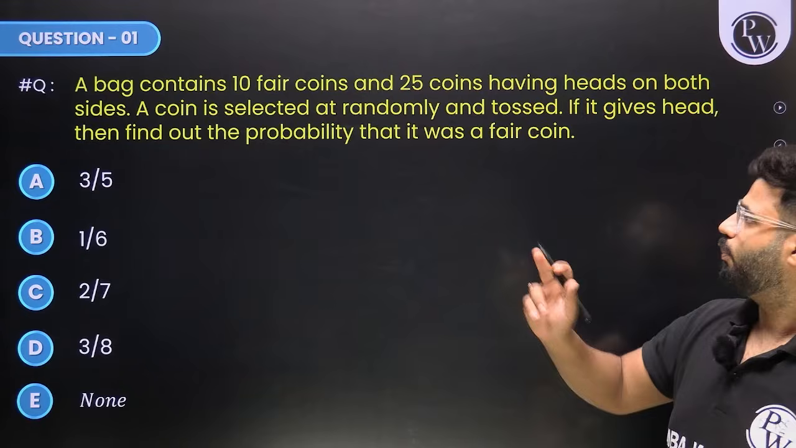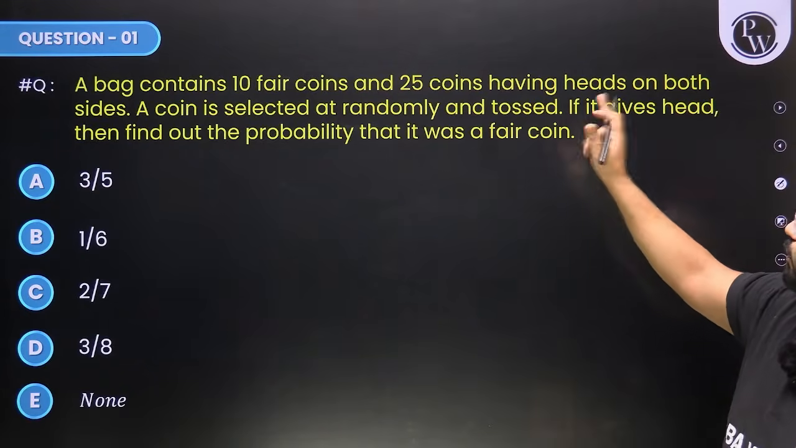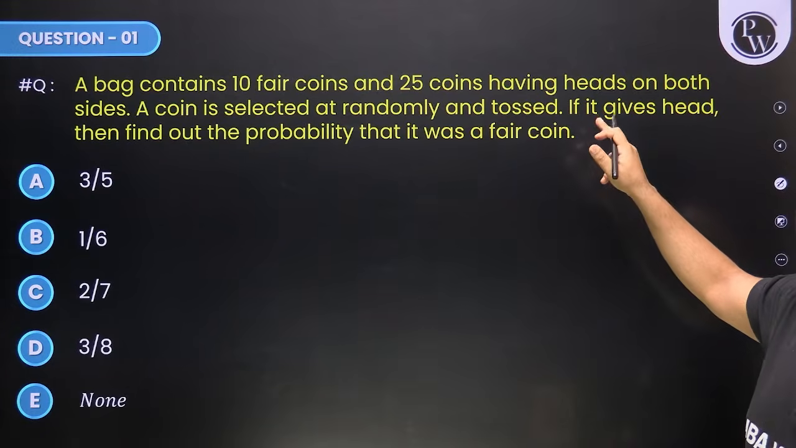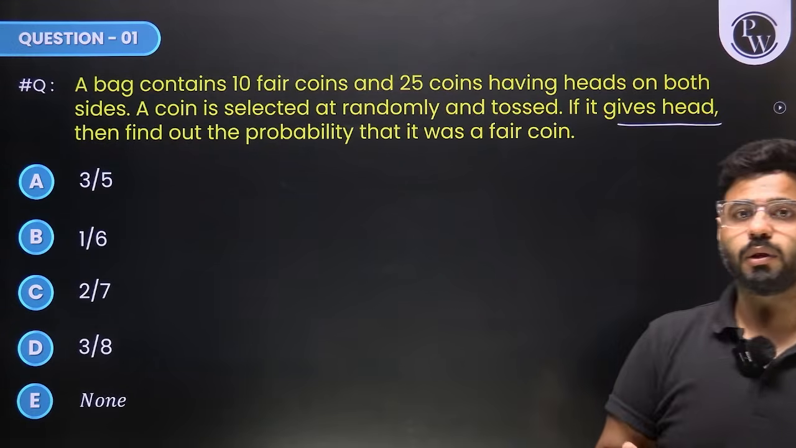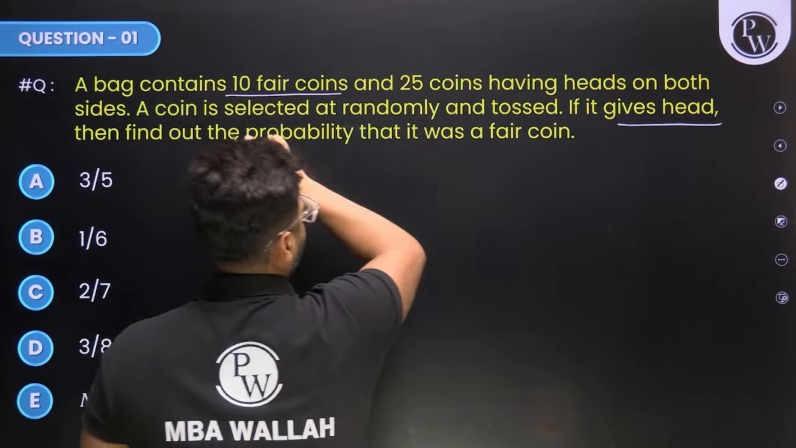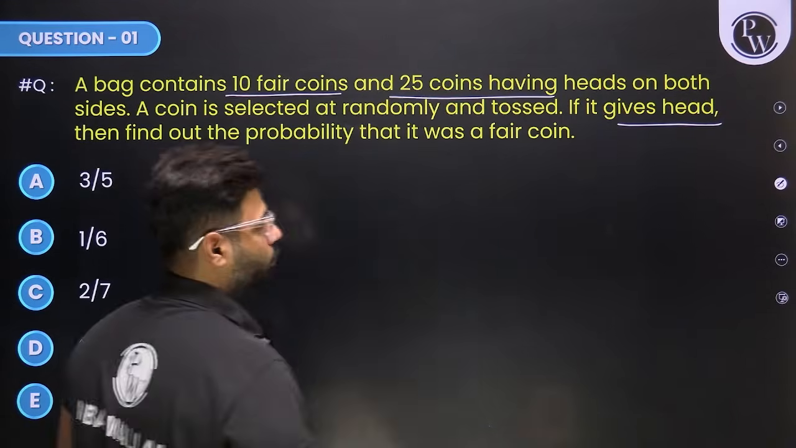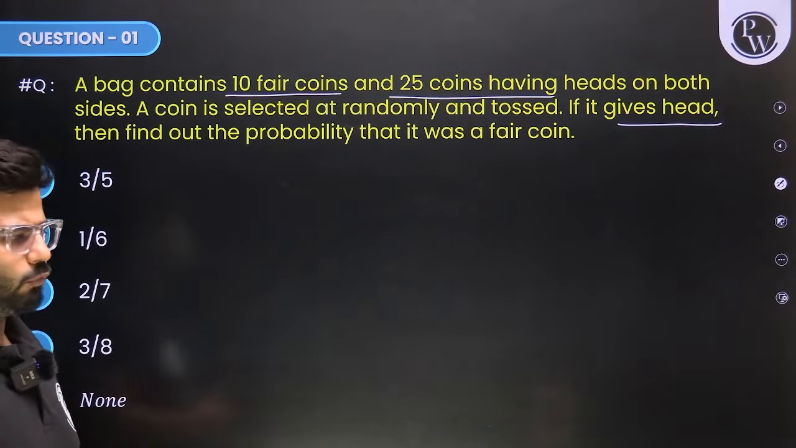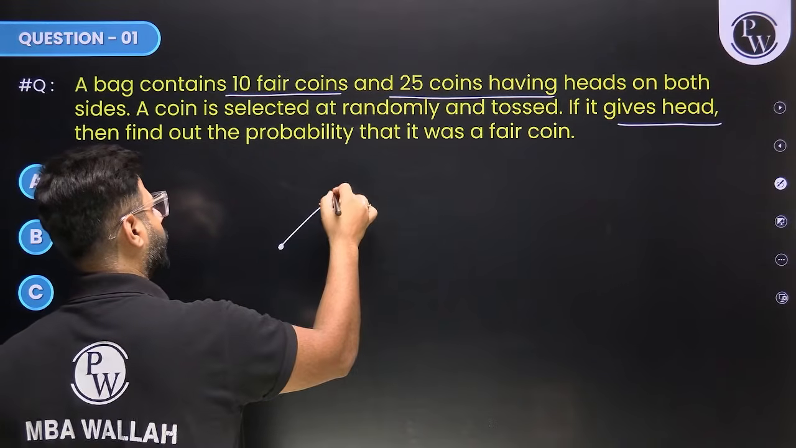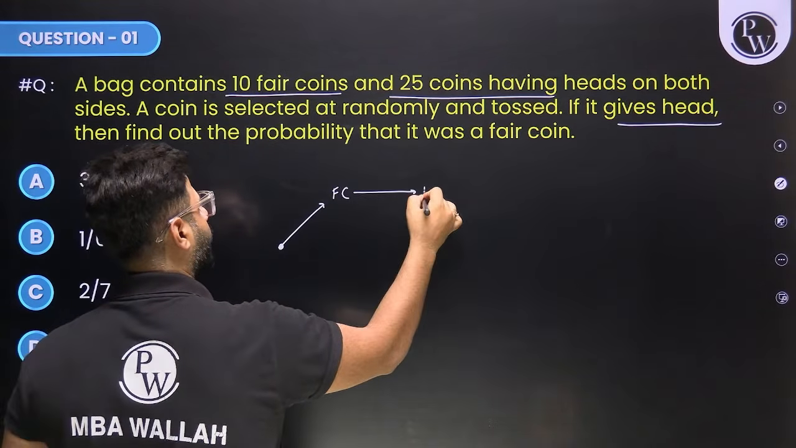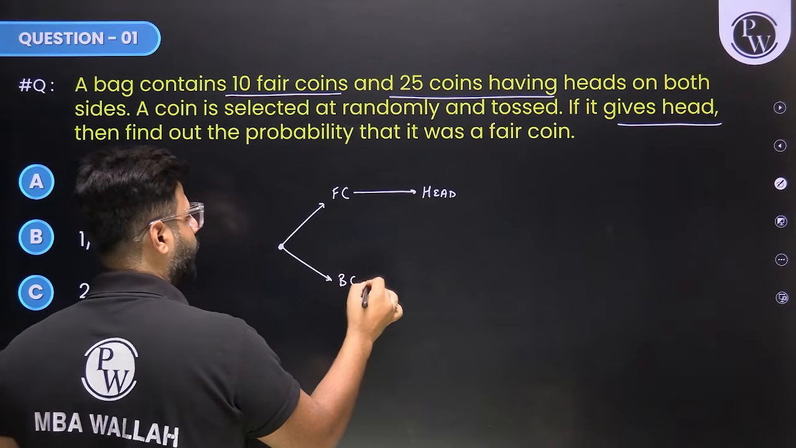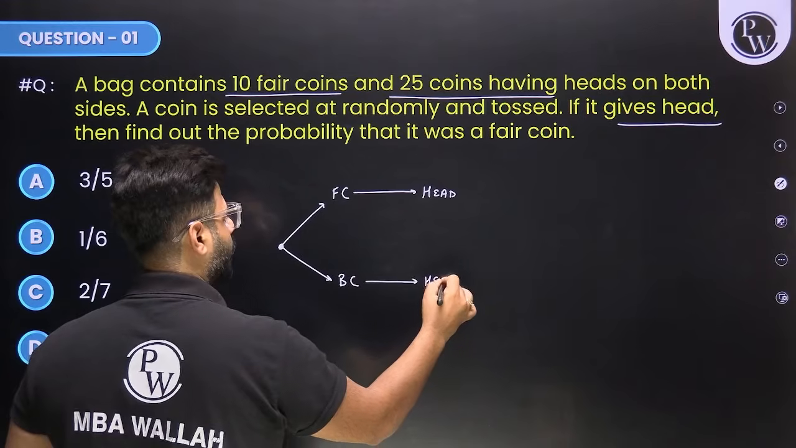Right? So a box contains 10 fair coins and 25 coins having heads on both sides. The coin is selected randomly and tossed, and it gives a head. So what we know is कि head आ चुका है. अब head कैसे कैसे आ सकता है, या तो fair coin से आया होगा या फिर biased coin से आया होगा, जब दोनों तरफ head है तो बनाते हैं हम chain, right? So either you would have chosen a fair coin and then a head, or you would have taken a biased coin and then a head.